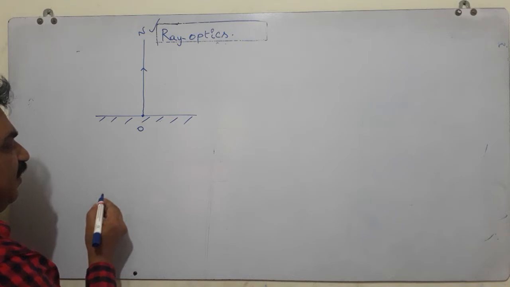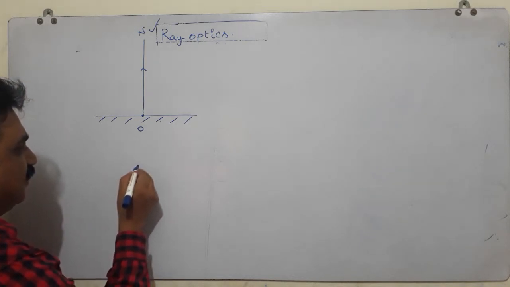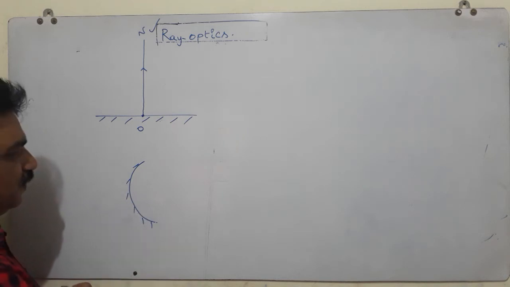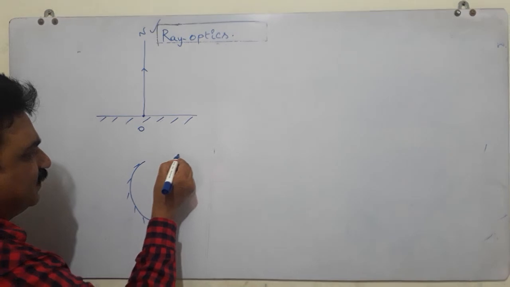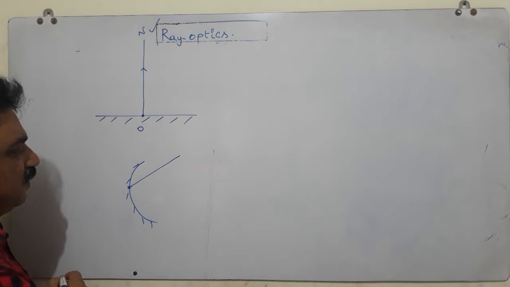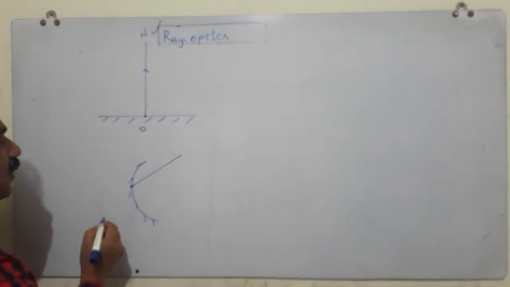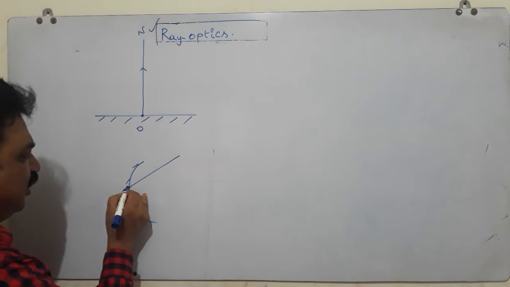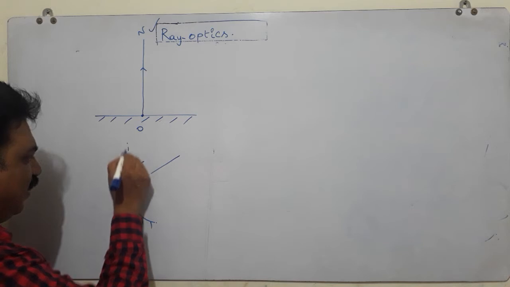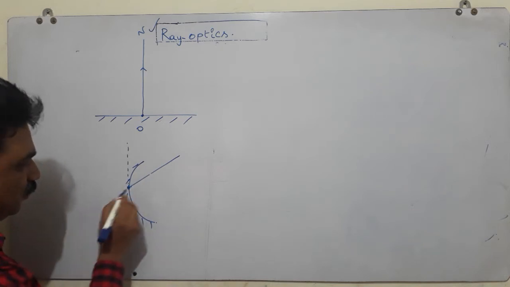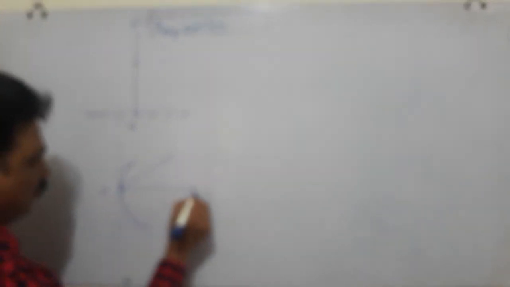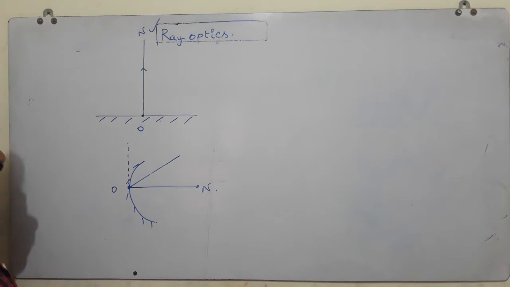If the reflecting surface is a curve just like this, and light is incident, then what happens? How can you draw this normal? First of all, at the point of incidence to this curved surface, we have to draw a tangent. To that tangent, you have to draw a perpendicular. Now this will become the normal.